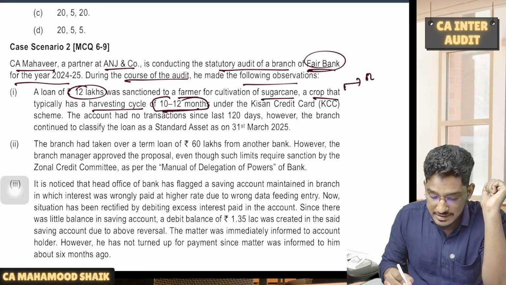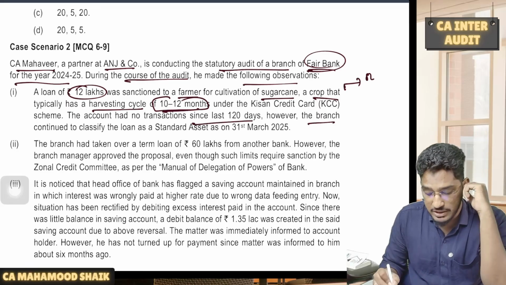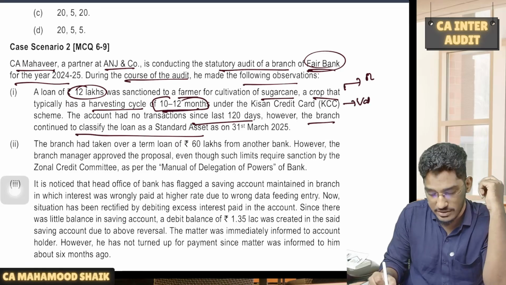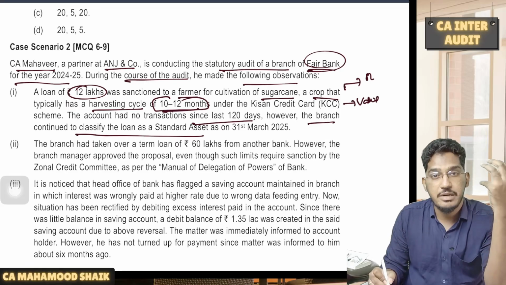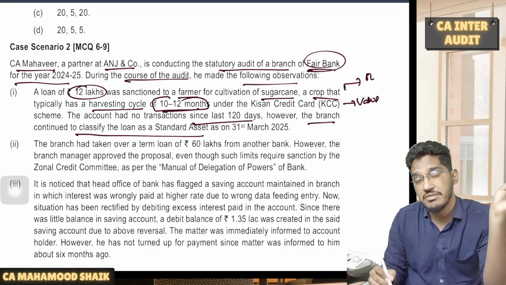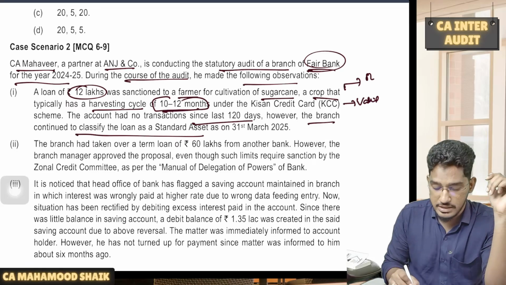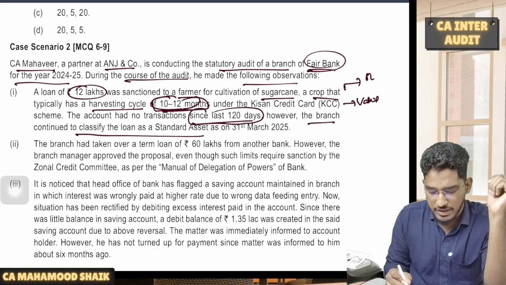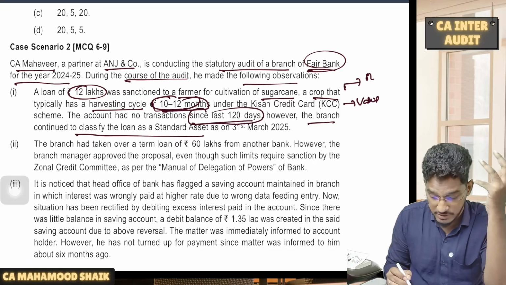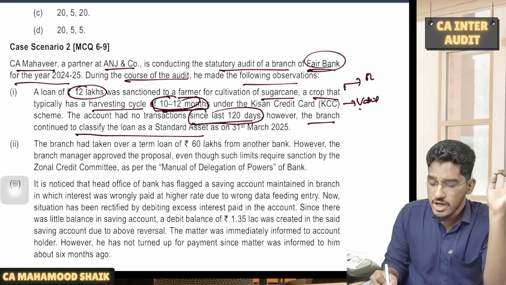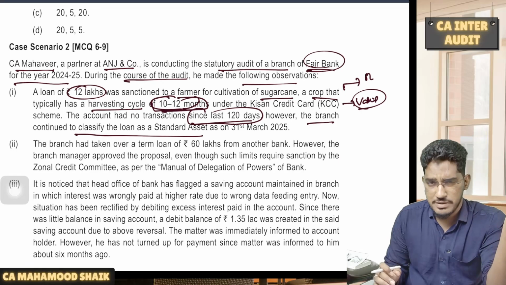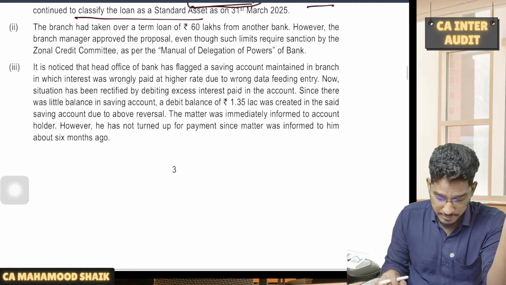The account had no transaction since the last 120 days. However, the branch continued to classify the asset as standard category. Is it valid? Yes. Why? Because for short duration crops, if they remain overdue for more than 2 crop seasons, then we have to classify it as NPA. Here the crop season is around 10 to 12 months, but it is only overdue for 120 days, hardly 4 months. So here it need not be classified as NPA, because up to 2 crop seasons, if it is overdue, you need not classify it as NPA.